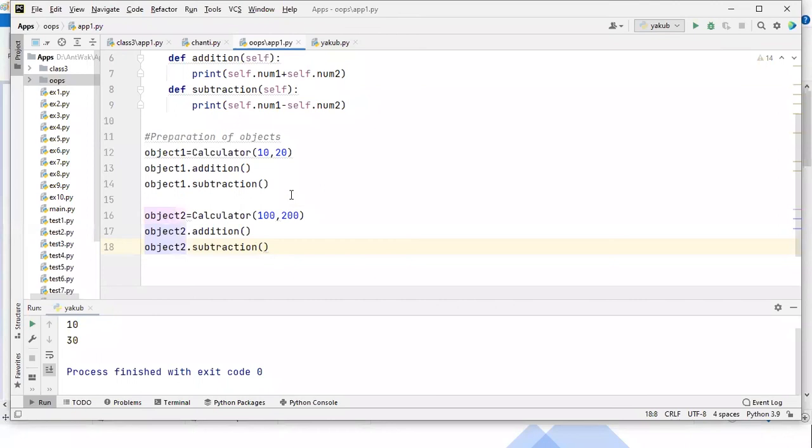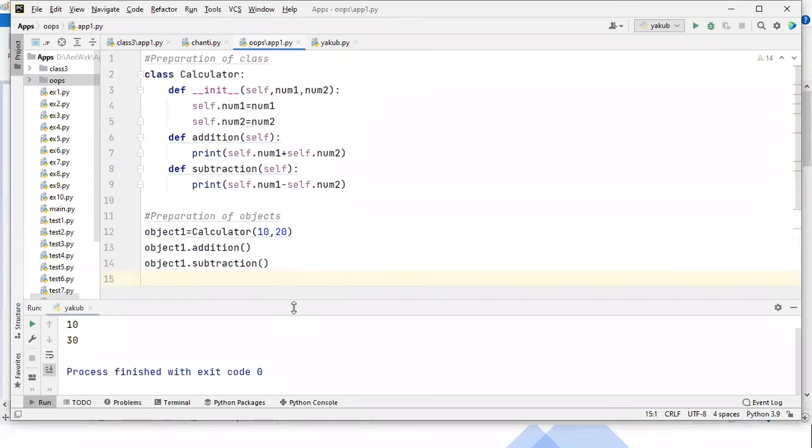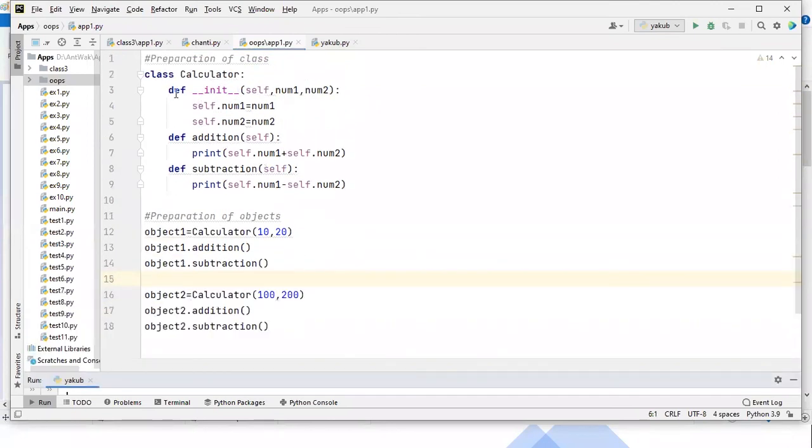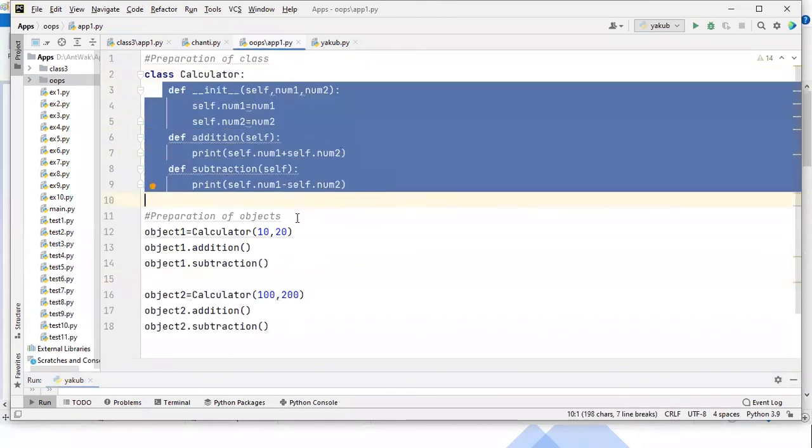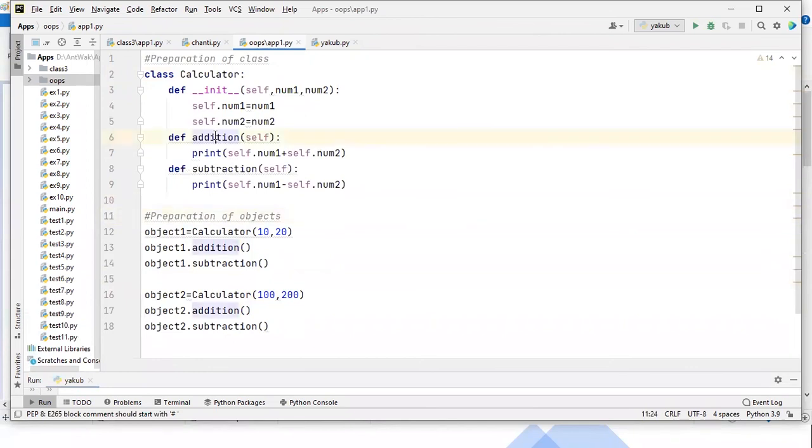Now, guys, observe, maybe you noticed this program. Inside the class you wrote the methods, and you are not accessing this addition directly. You have to keep that in mind. This addition and subtraction you are not accessing directly. You are creating an object and accessing through it. Direct accessing we are not giving. I hope, guys, this program is clear to you all.